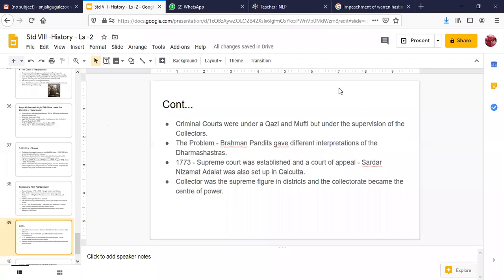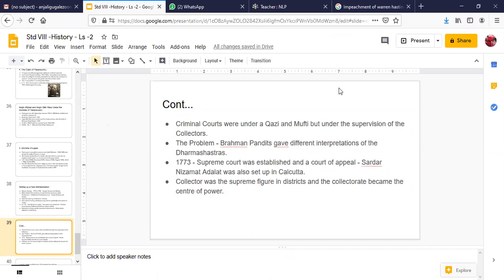So in 1773, when Warren Hastings was the governor, the Supreme Court was established. Also, another court of appeal was established, known as the Sadar Nizamat Adalat in Kolkata. Any doubt here, children? This was as per the Regulating Act of 1773.